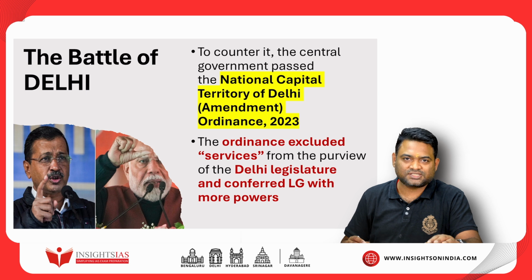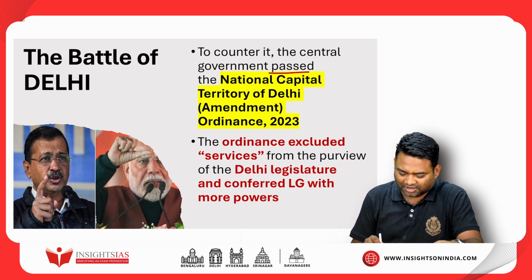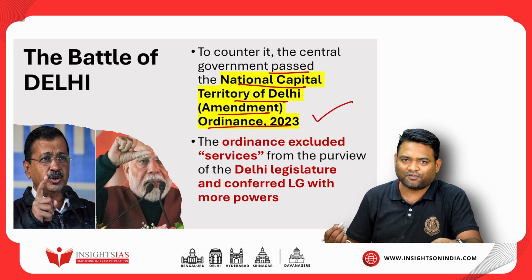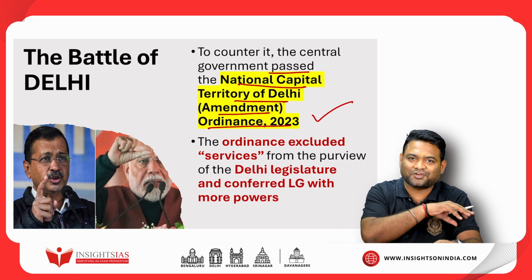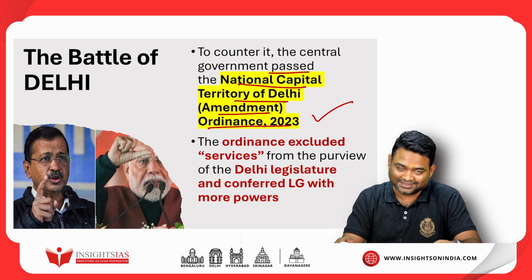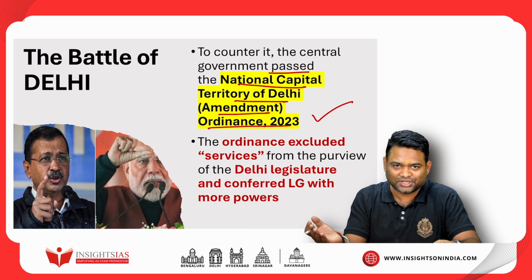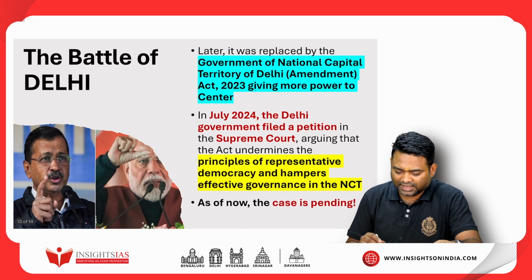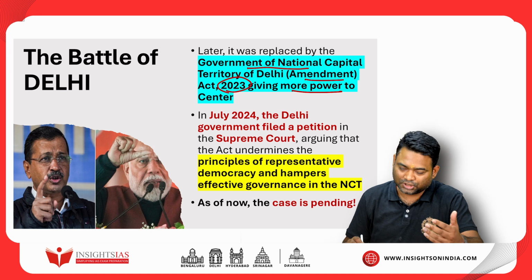To counter this judgment of the Supreme Court, the central government passed the National Capital Territory of Delhi Amendment Ordinance 2023. And obviously what they did under this ordinance, services was again taken from the Delhi government and put under the LG. And if it is under the LG, you know where it is going, with the central government. Later on, it was replaced with the Government of National Capital Territory of Delhi Amendment Act 2023, giving more power to the center.